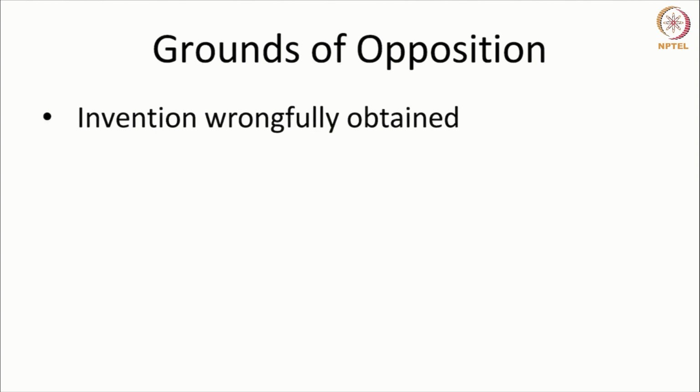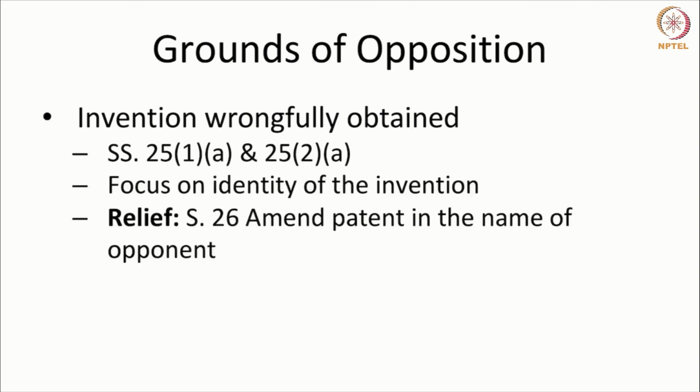When an invention is wrongfully obtained, that can be a ground for revocation. Now, the ground for revocation in pre-grant is mentioned in 25.1 and the same ground is mentioned in 25.2. Now, this ground has the focus on the identity of the invention.